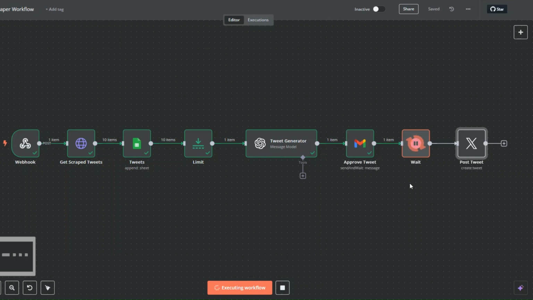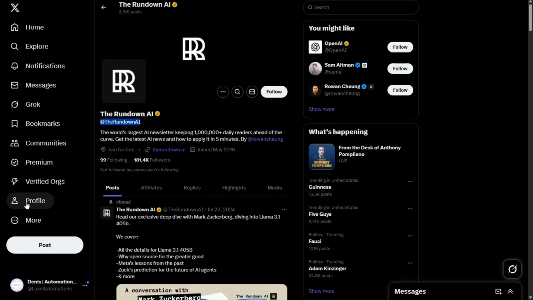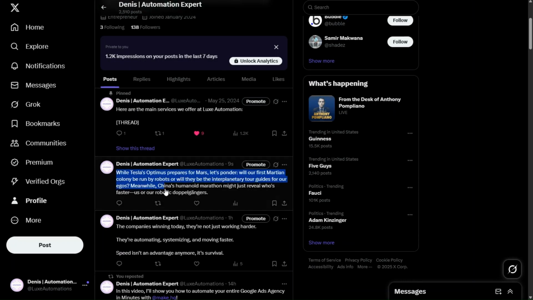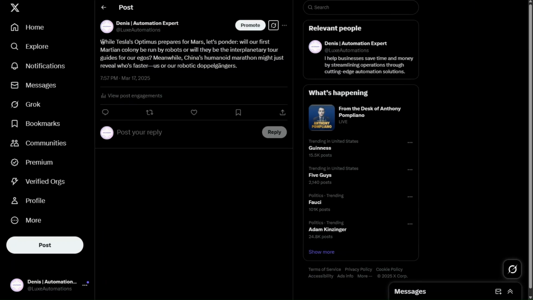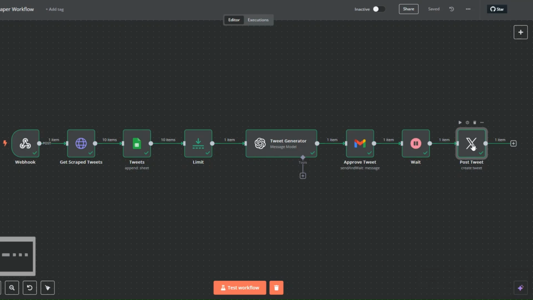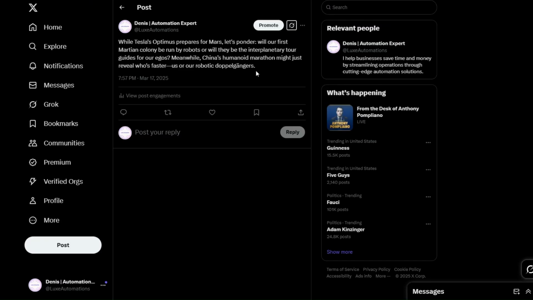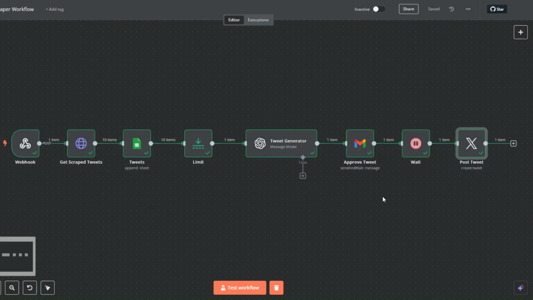And we're going to wait for a few seconds to post the tweet on our page. You can see the tweet was posted on our page. Now, when I go back to my profile, you can see the generated tweet right here, posted on our page. This is the tweet that we just generated using our workflow right here. Here's a tweet that we just approved and posted right here on our page using this workflow right here.